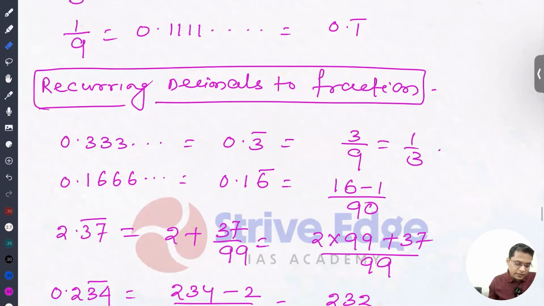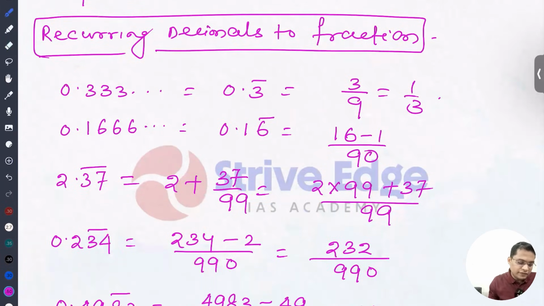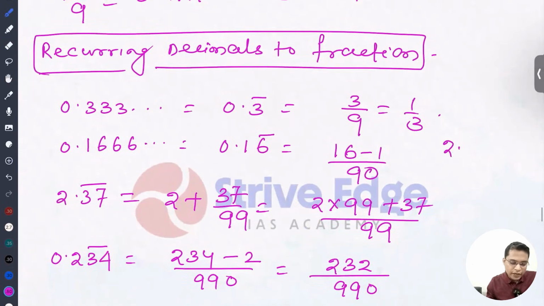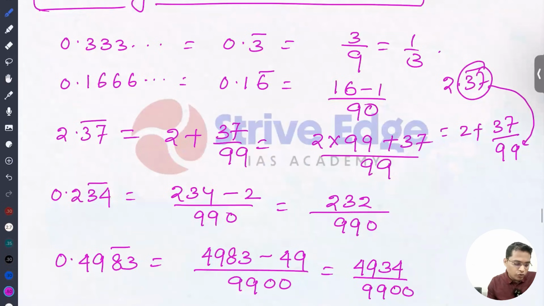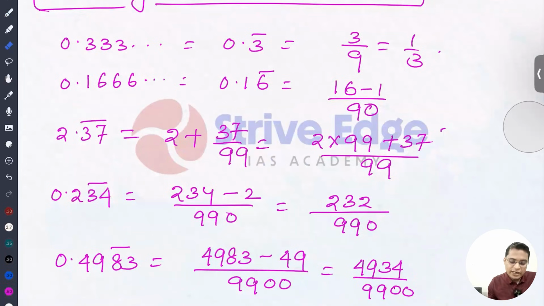So next, if it is given 2.37 bar, how am I going to write it? 2 plus 37 by double 9, because the number of bar digits always gives that many 9s in the denominator. Let's see one more question. Please practice, so you'll get a lot of insights.